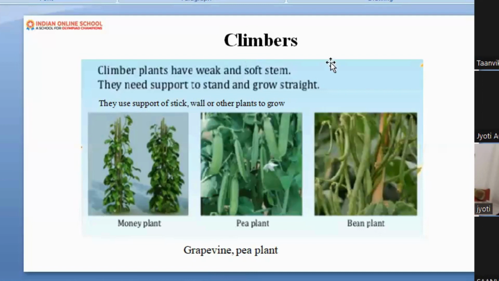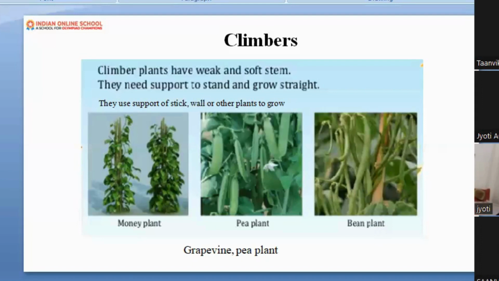That is why it is called a climber, because it climbs on whatever support we provide. Some examples of climbers are the money plant, the pea plant that we eat, and beans. These are delicious vegetables that you use. I hope you understood the climbers. Climbers always need support. They cannot stand. Yes, I can see your thumb.